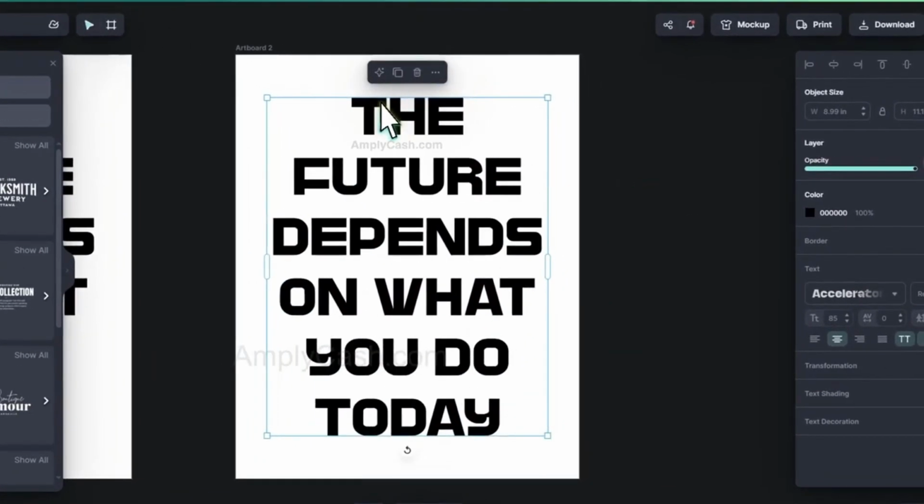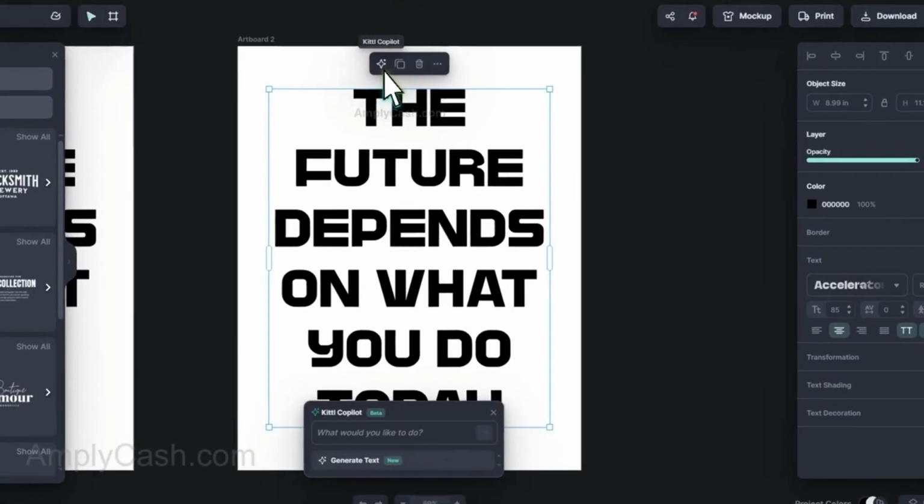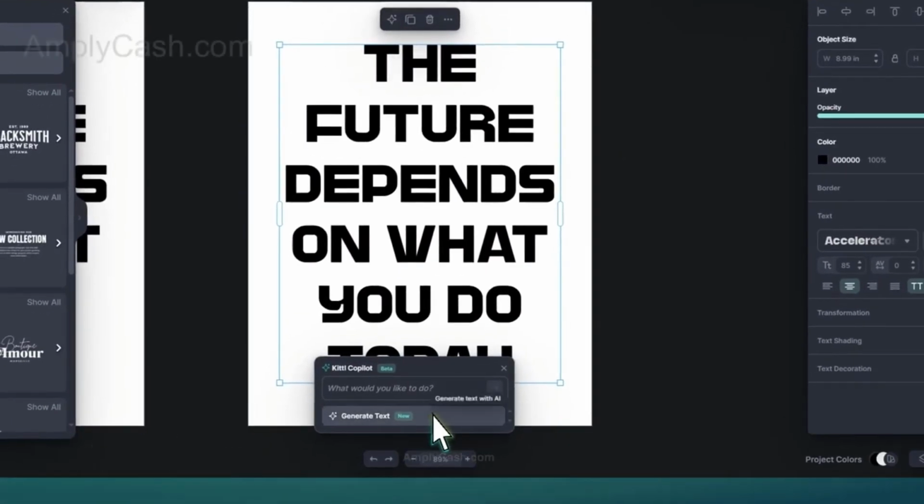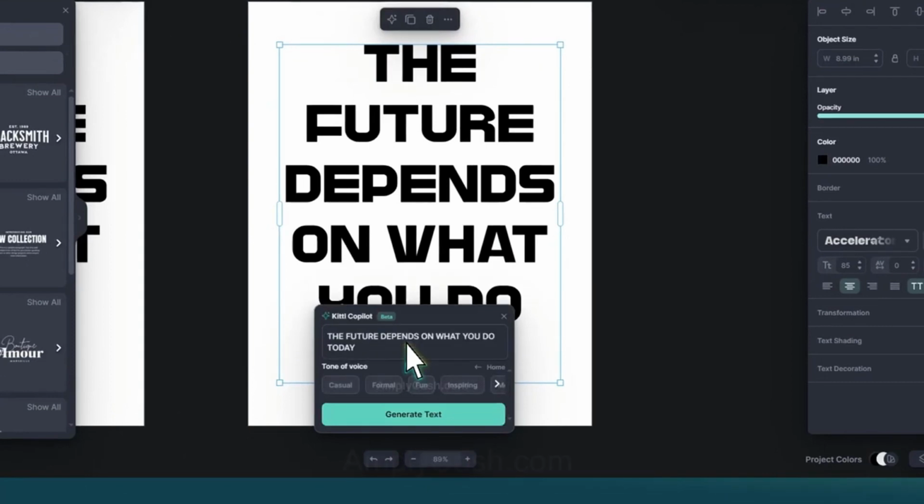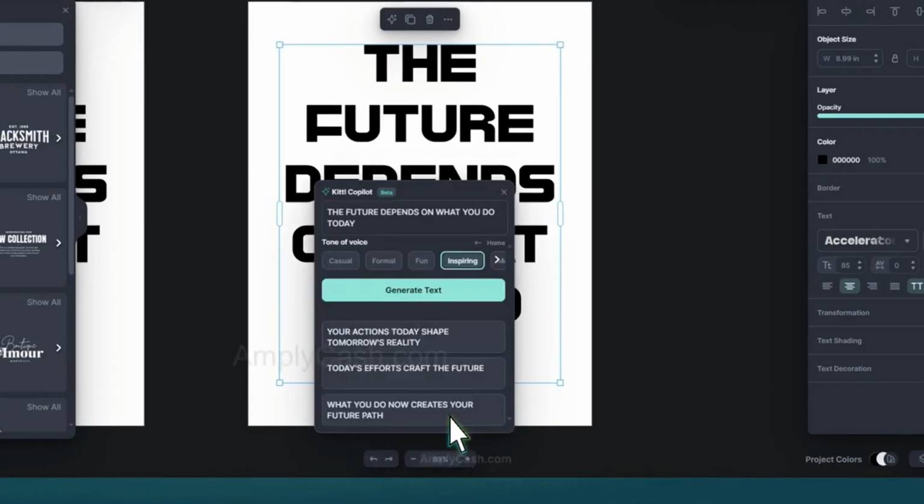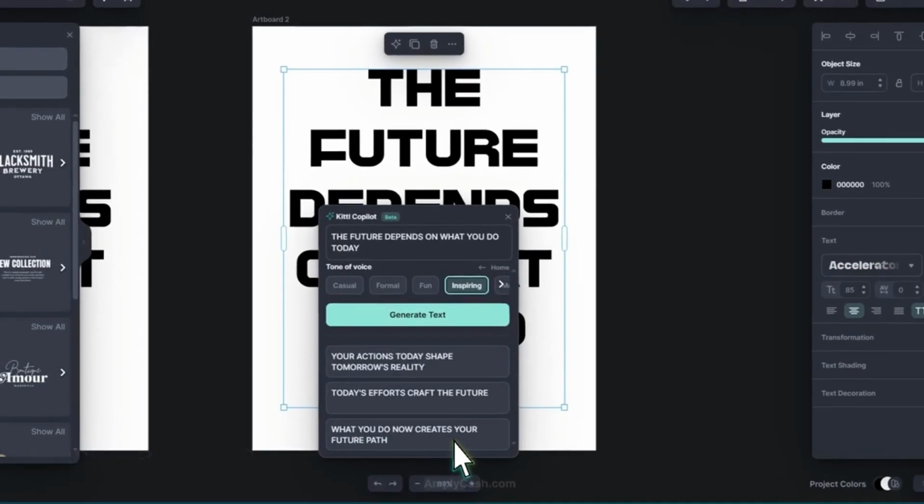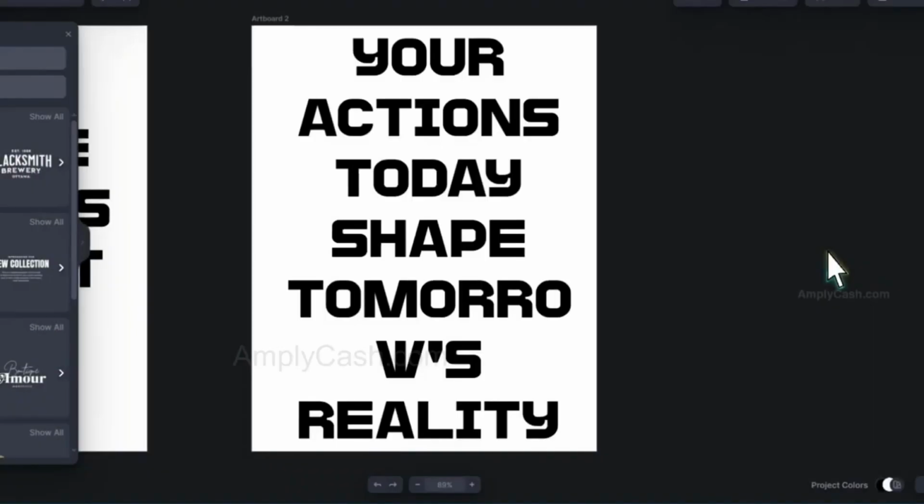Then, while it's selected, click on the magic star icon, and from the pop-up, select Generate Text. Paste the quote here. For the tone, select Inspiring, and then click Generate Text. Kiddle's text generator will give you 3 suggestions based on the original quote. Select the one you like and click Replace. Now you have a second design.